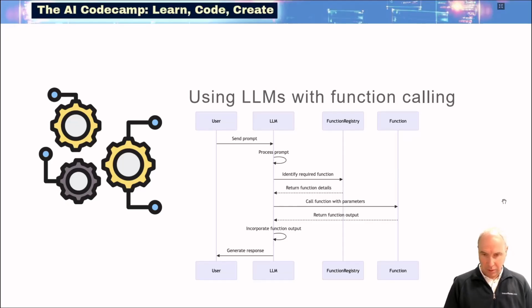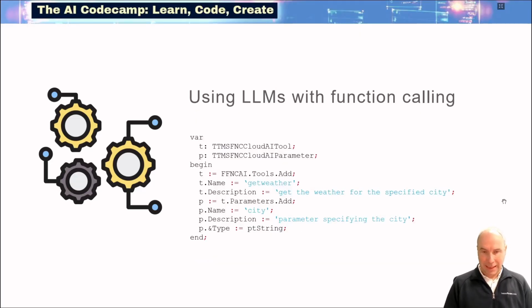In other words, it will return the function name and the set of arguments or parameters the function needs to be called with. Then it is the task, in our case of the Delphi application, to execute this function call with these parameters and send the result back to the LLM. The LLM will get that result back and will then create its final answer and send that generated response back to the user. That is how function calling can be used from LLMs.